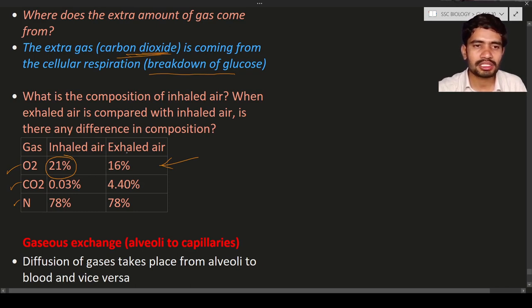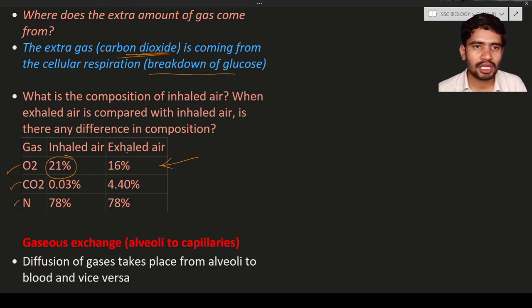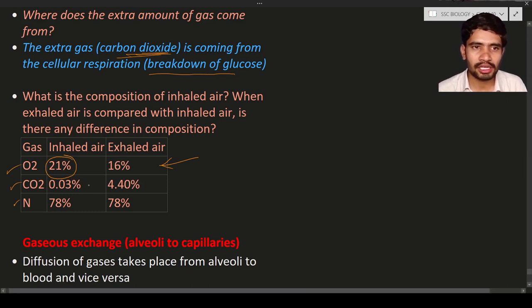Okay, and here you can see the percentage of carbon dioxide is 0.03 percent in the inhaled air. It means nothing but in the atmosphere 0.03 percent is carbon dioxide. But when you release the gas from your nostrils, that is increased to 4.40 percent. It means oxygen is consumed, and carbon dioxide is produced.